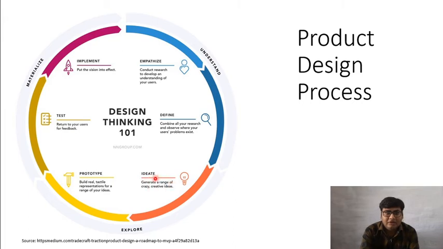Then we ideate. We generate a range of ideas, some concepts about how these customers' needs can be satisfied. After that, we generate a prototype and we give that prototype to our users. That is the testing phase.